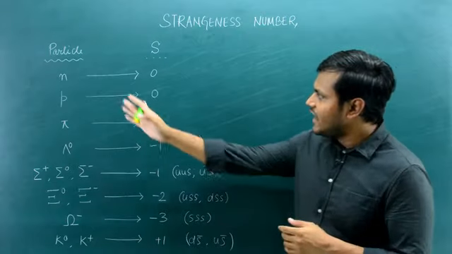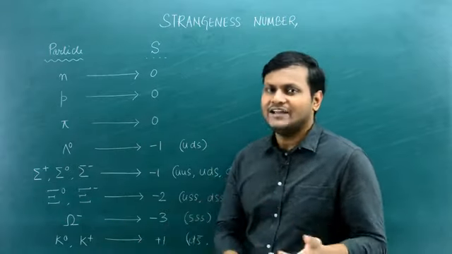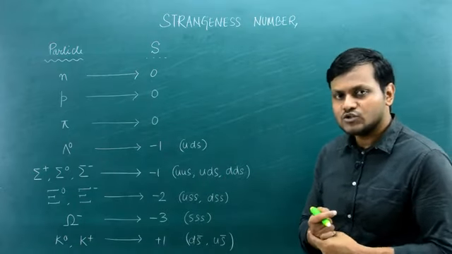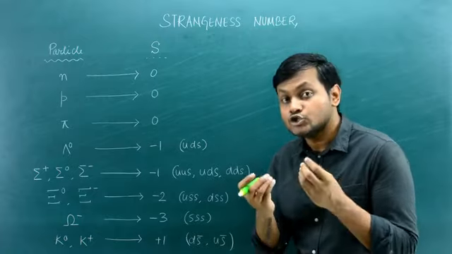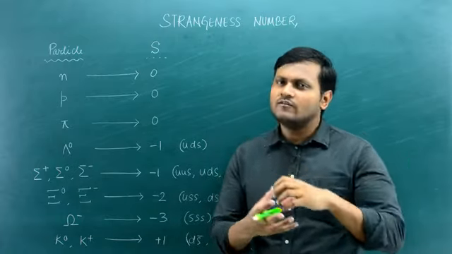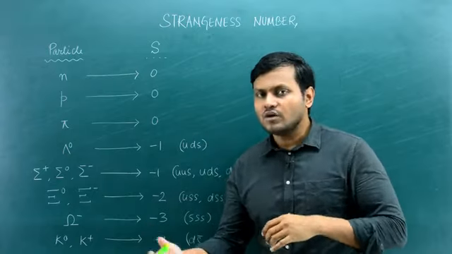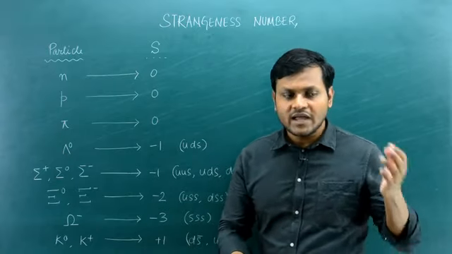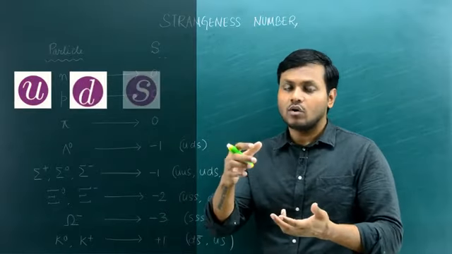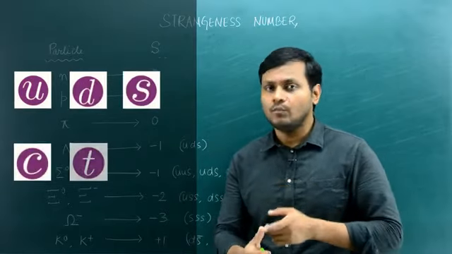Okay, so here I have a bunch of what are called hadron particles. Essentially, the strangeness quantum number is a result of the strange quark. You see, hadron particles are made up of quarks, right? Mesons are made up of 2 quarks, baryons are made up of 3 quarks, and there are different kinds of quarks: up quark, down quark, strange quark, charm quark, top quark, and bottom quark.